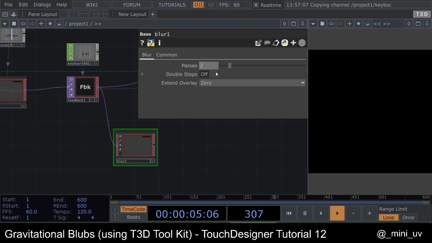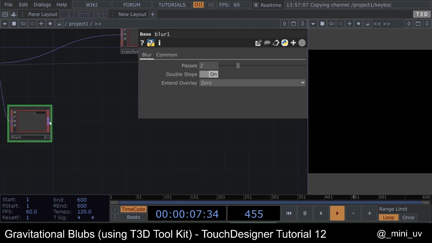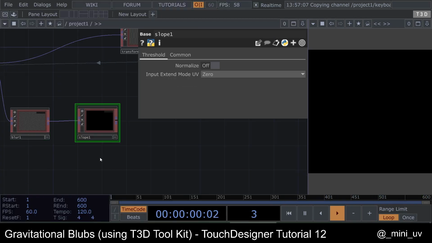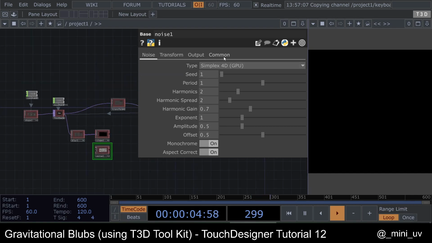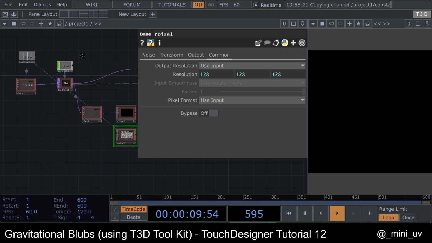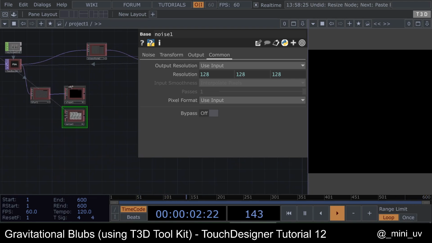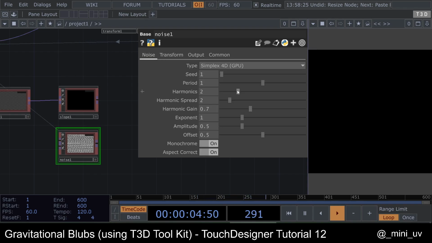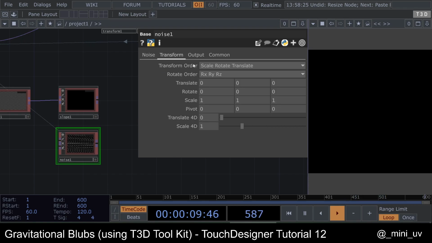Make the passes 2 and double step. And then we need a slope and a noise. Let's change the resolution of the noise. In the noise tab, make the harmonics 0, offset 0, amplitude to 1, and we can animate the fourth dimension. Ups time.seconds, 0.35.